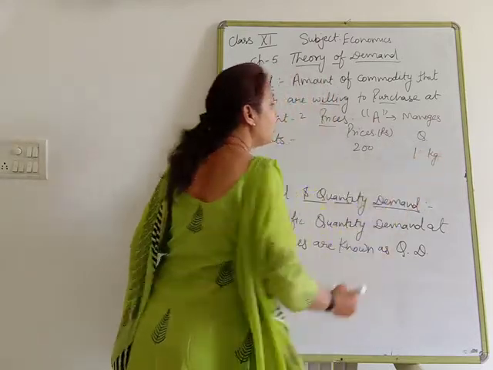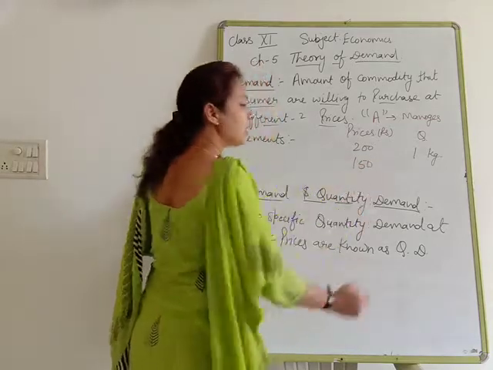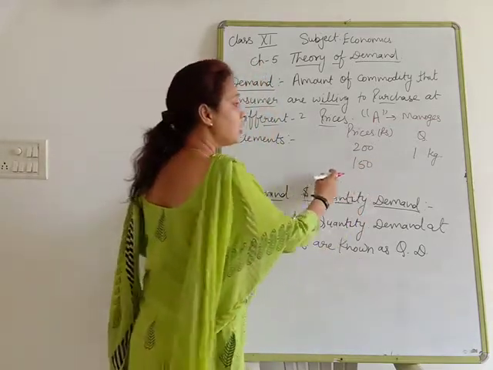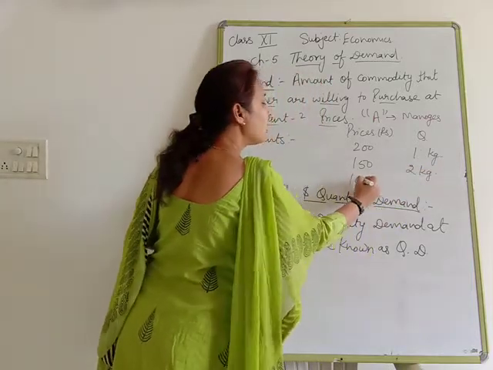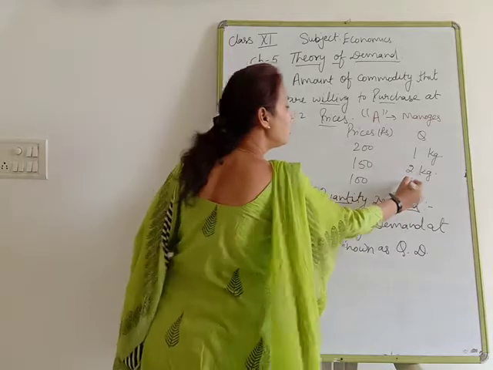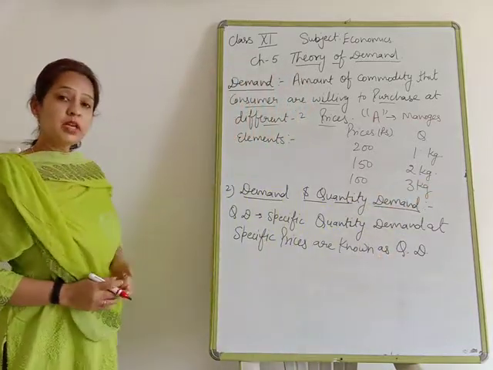Clear? If the price of mangoes is 150 rupees per kg, then he is going to purchase 2 kg. If the price of mango is 100 rupees per kg, then he is going to purchase 3 kg.